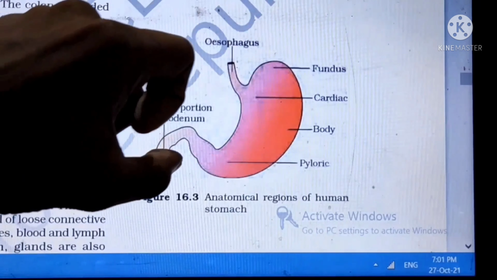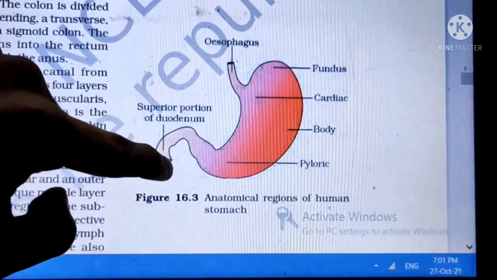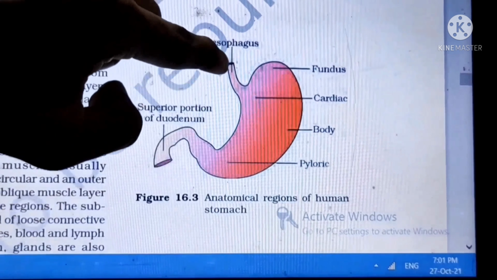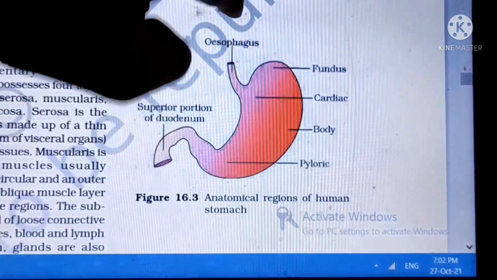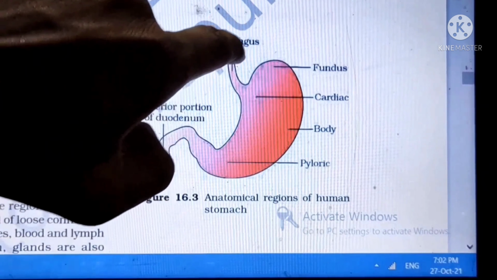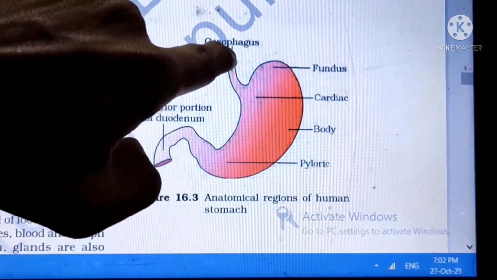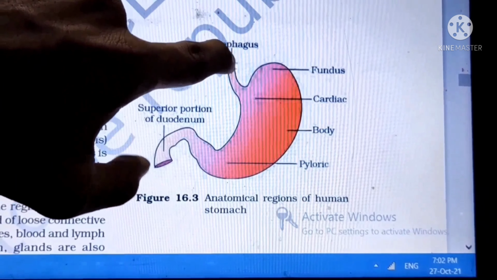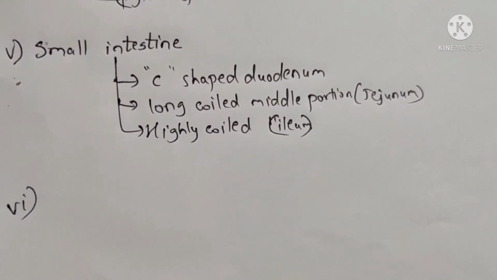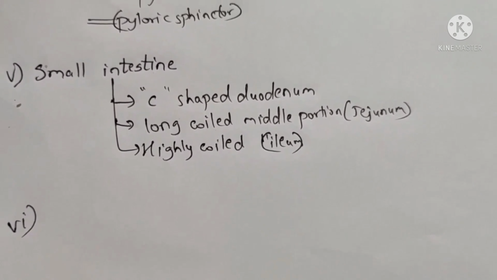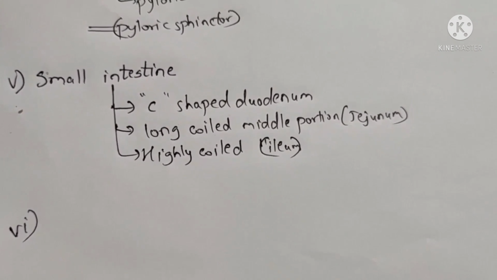Meanwhile, there is a sphincter called the pyloric sphincter. Here there would be the pyloric sphincter, and here the opening of the stomach. Here there would be the cardiac sphincter or gastroesophageal sphincter, and here the pyloric sphincter. Important: after the pyloric sphincter, it leads into the small intestine.